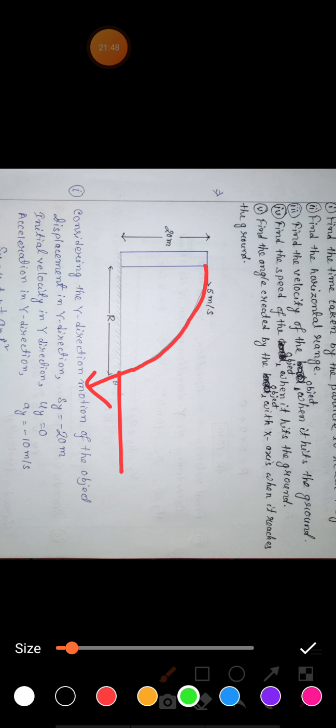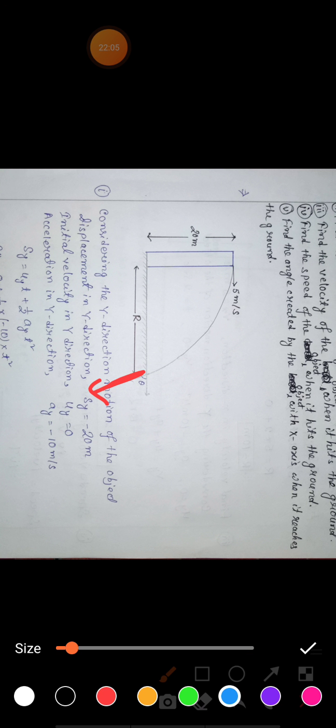The last part is: find the angle made by the object with the x-axis when it reaches the ground. Angle made means, look, the ball is falling in this way. So this is the direction. With the x-axis, this angle theta you have to calculate. How can you calculate this theta angle? The same thing: this is the direction in which the ball is falling. Now consider this x-axis and this y-axis.